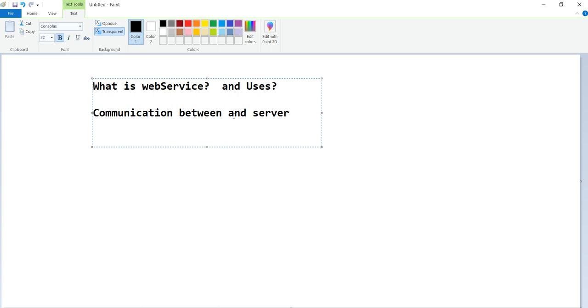Client is nothing but here our Android application. Android application is communicating with the server. But what is server? Server is nothing but where we are hosting our data. Like see here now, simple example. You can take any e-commerce application, Amazon or Flipkart.